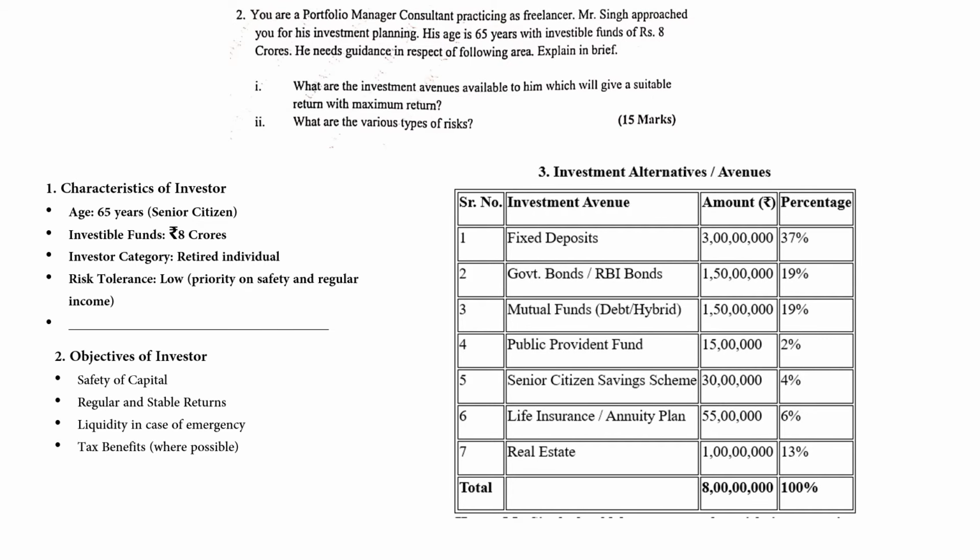The total should come to 8 crores. I've given here 7 avenues. You all can even give 5; you can add up the amounts and divide it into 5 also. So fixed deposit 3 crores, government bond 1.5 crores, mutual fund 1.5 crores, provident fund PPF 15 lakhs, senior citizen savings 30 lakhs, life insurance 55 lakhs, and real estate 1 crore. Okay, the total comes to 8 crores, with their respective percentages. So this is the first part of the sum. After noting this and giving the names of various investment avenues, we need to give a brief explanation of each investment: what is the meaning, and a bit of merits and demerits. Okay, so first go through this, then we'll jump to the next slide.